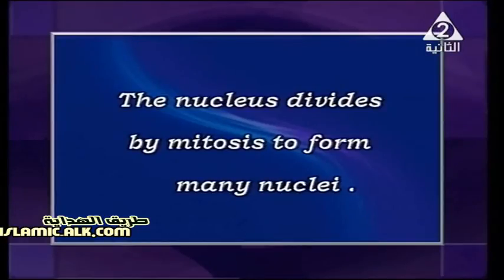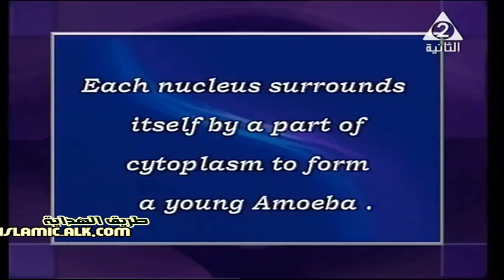An uncountable number of nuclei, many nuclei. After division, each nucleus surrounds itself by a part of cytoplasm to form a young individual. In case of amoeba, to form a young amoeba. So we have here something called repeated binary fission or encystment.